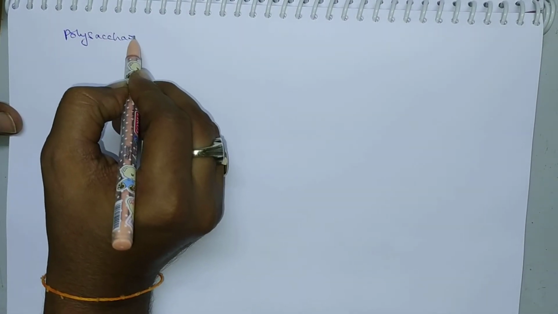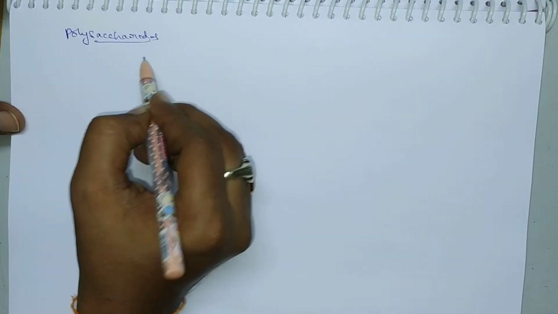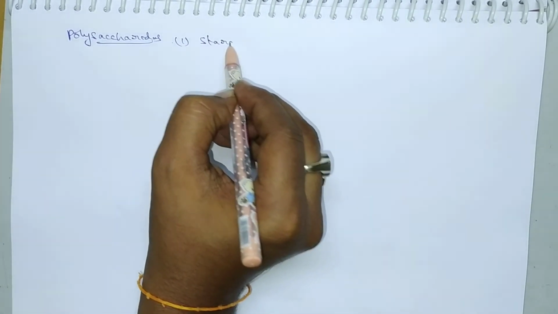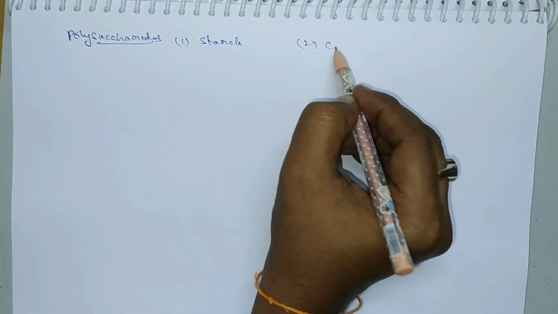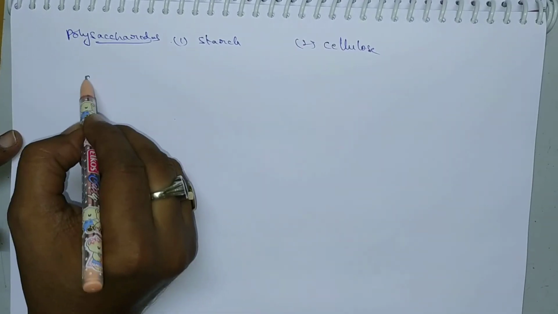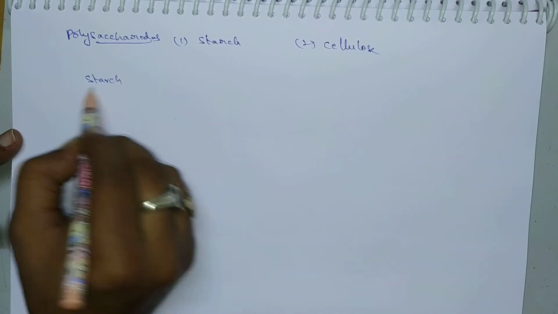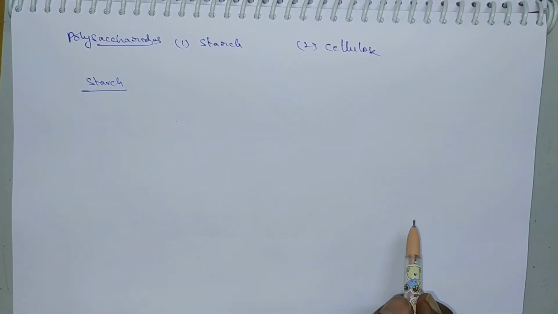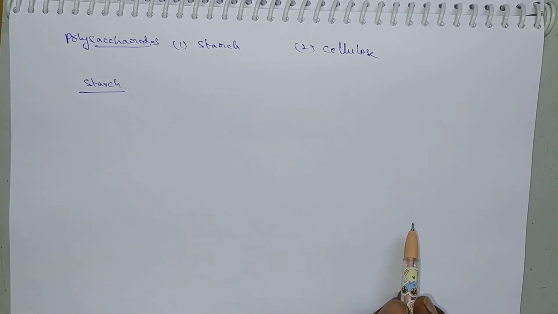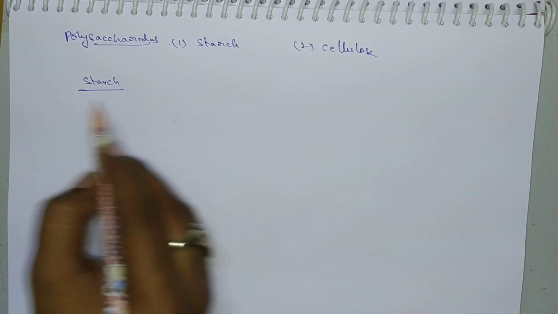And next one, polysaccharides. Let us move on to polysaccharides. Here mainly we are focusing on two polysaccharides. One is starch, the other one is cellulose. So the first one is starch. Starch is a polysaccharide which consists of many monomer units. What are the monomer units present in starch?